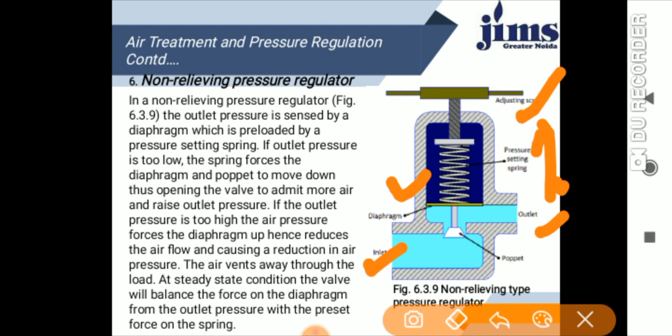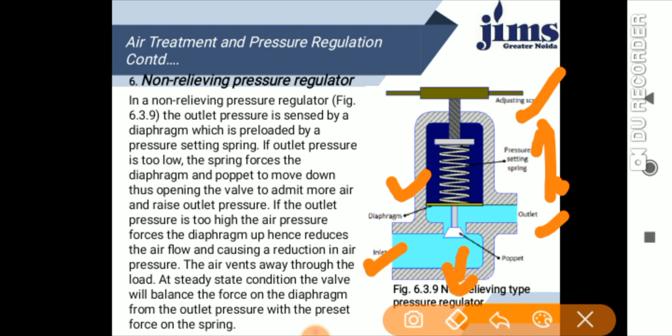If the outlet pressure is too low, the spring forces the diaphragm and the poppet to move down, and thus the valve opens to admit more air. The valve will open and admit more air and raise the outlet pressure.